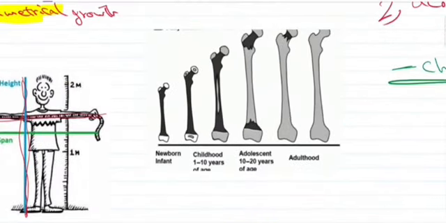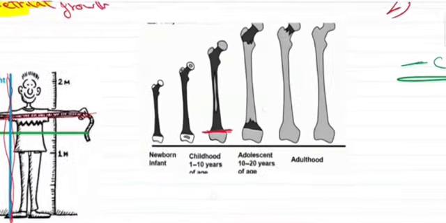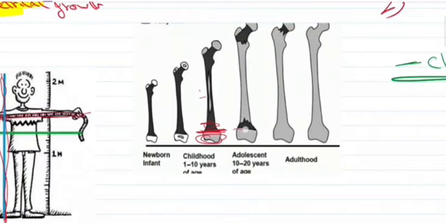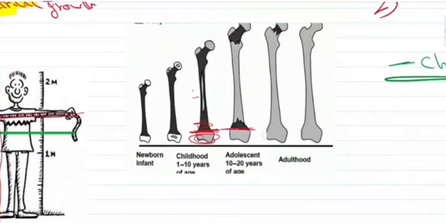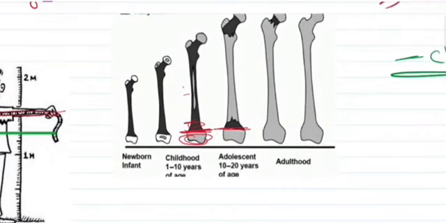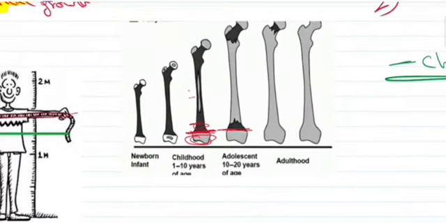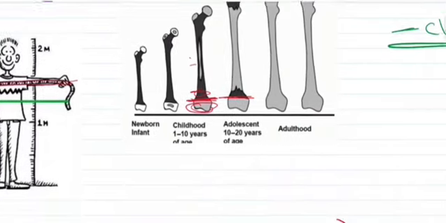Before adolescence, in childhood, there is an epiphyseal plate which separates the metaphysis from the epiphysis. This is the epiphysis, as you can see, and this is the metaphysis, and this is the diaphysis. And here you can see that as the person grows, the epiphysis and the metaphysis start to fuse together and become ossified as one, and the bone density in both is similar.